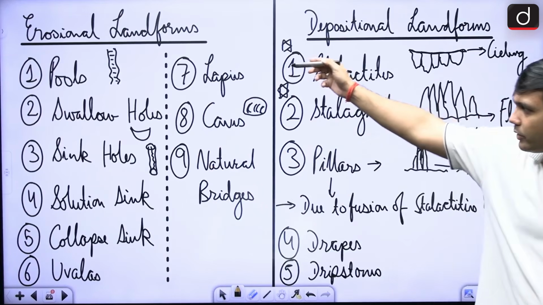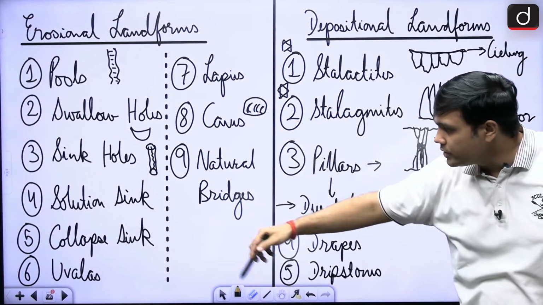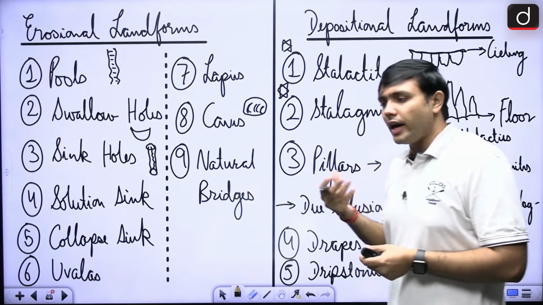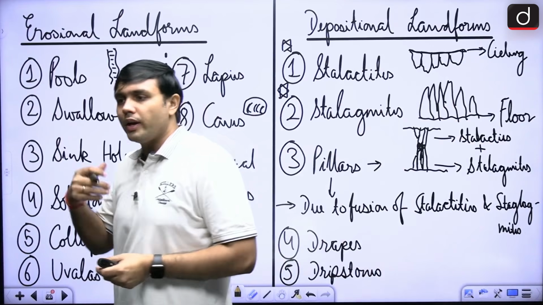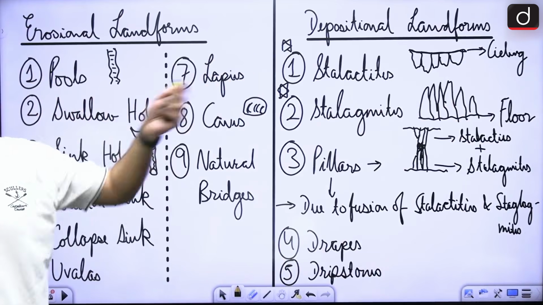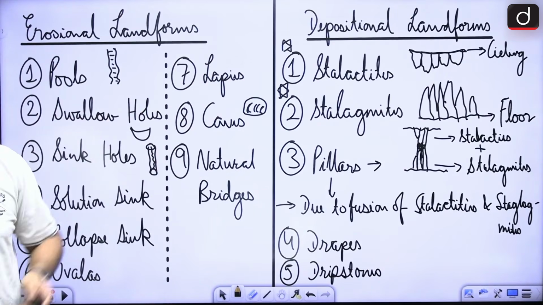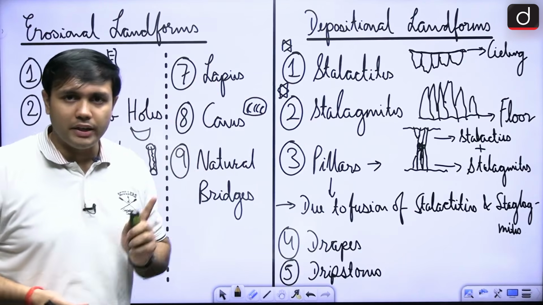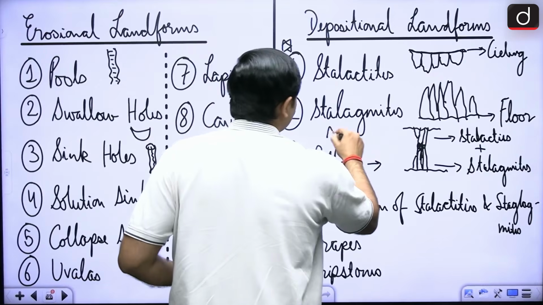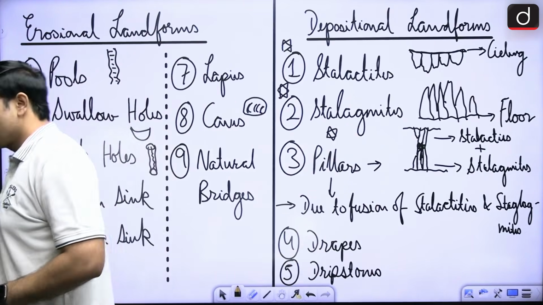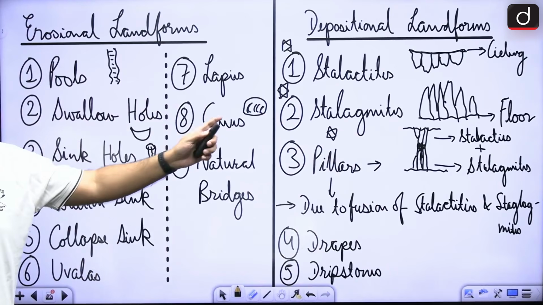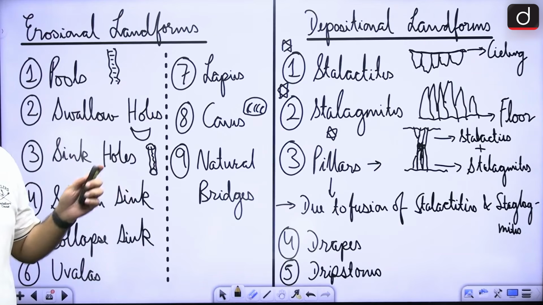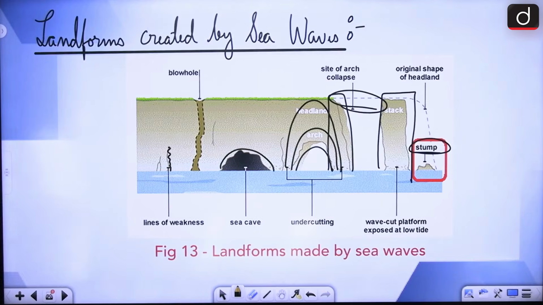You can expect, okay, swallow hole, sinkhole, solution sink, collapse sink: what kind of landforms are they, an erosional landform or a depositional landform, right, coming under Karst topography, or say for example sea waves, right? So, these are some of the different ways through which UPSC can ask you questions. Stalactites and stalagmites are very, very important. Sometimes you can expect these kinds of terms to be used in some part of the question or even the options, all right. Next one is the landforms made by sea waves.